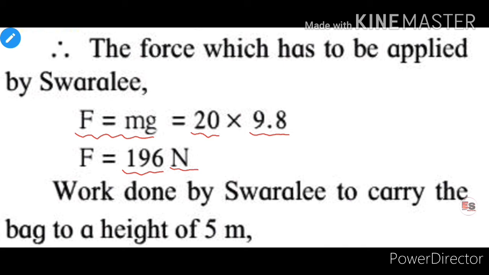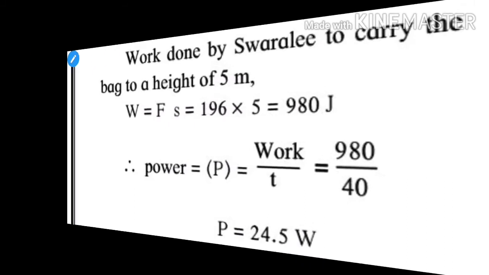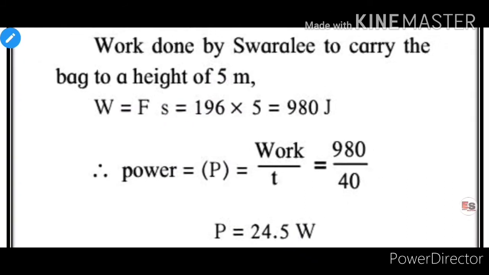Therefore, Swarali has applied a force of 196 Newton. Now we will calculate the work done. Work done W is equal to F into S. By putting the values in this formula, we get W is equal to value of F is 196 and value of S is 5 meter. Therefore, 196 into 5 is 980, and unit of work is joule. Therefore, work done by Swarali is 980 joule.